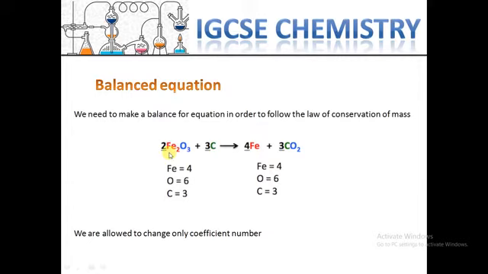So always try to calculate the number of each atom from the very heavy atoms to lighter atoms. Here, first we count the iron, the second is oxygen, then carbon. The last one would be hydrogen if you have it.